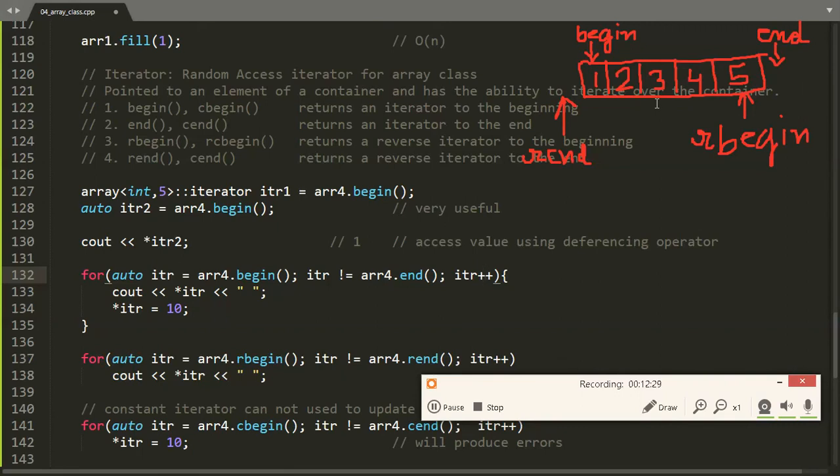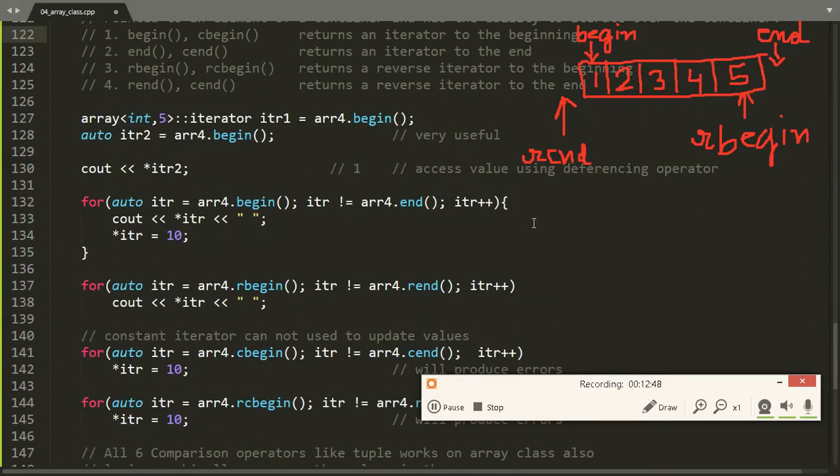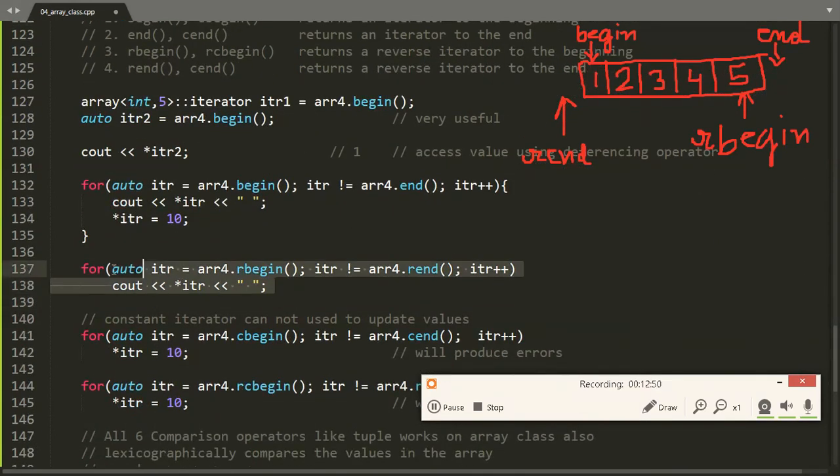Similarly, like begin and end, rbegin and rend are just the reverse of them. Rbegin will return an iterator to the end position and reverse end will return an iterator to just before the first position of the array. And if we do plus plus on them, like here as you can see in this example, I've used reverse begin and reverse end.